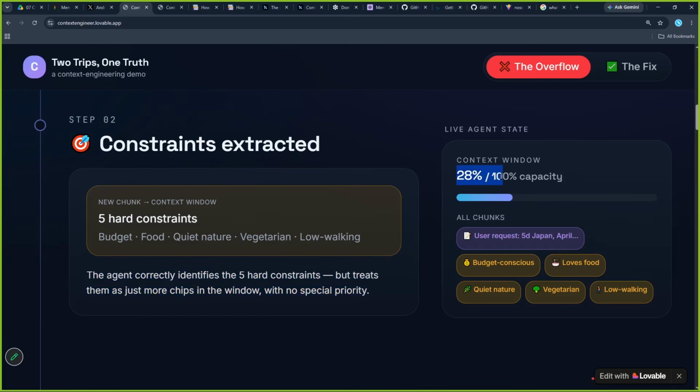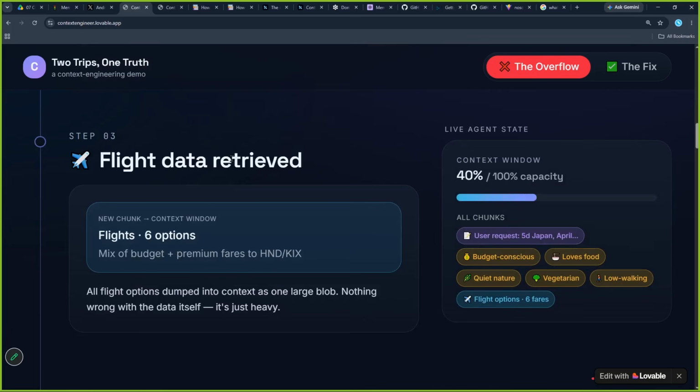Okay, and now it is 28% filled. Earlier there was only the user request, but now there is budget conscious, loves food, quiet nature, which means this AI agent will plan a trip taking all these things into consideration. Let us proceed ahead. After this, flight data is received.